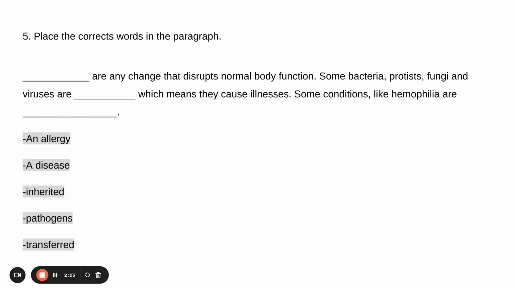Some conditions like hemophilia are blank. So we clearly have two choices for the first one, an allergy or a disease. So a disease is any change that disrupts normal body function. Bacteria and viruses are pathogens, which mean they cause diseases or illnesses, and some conditions like hemophilia are inherited.